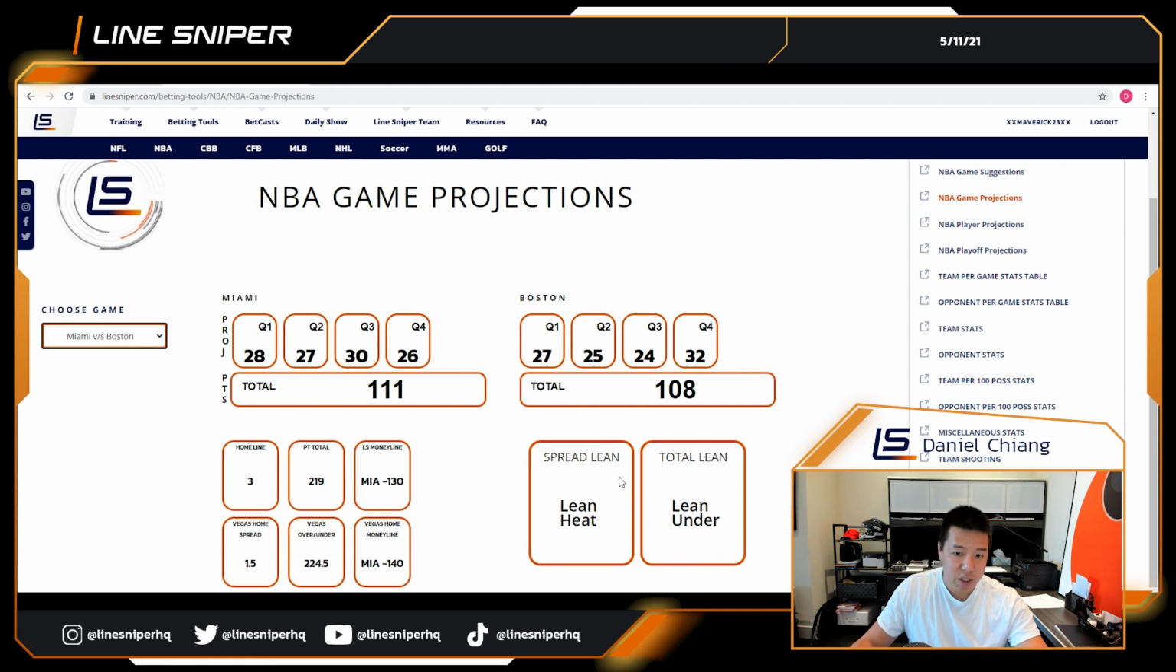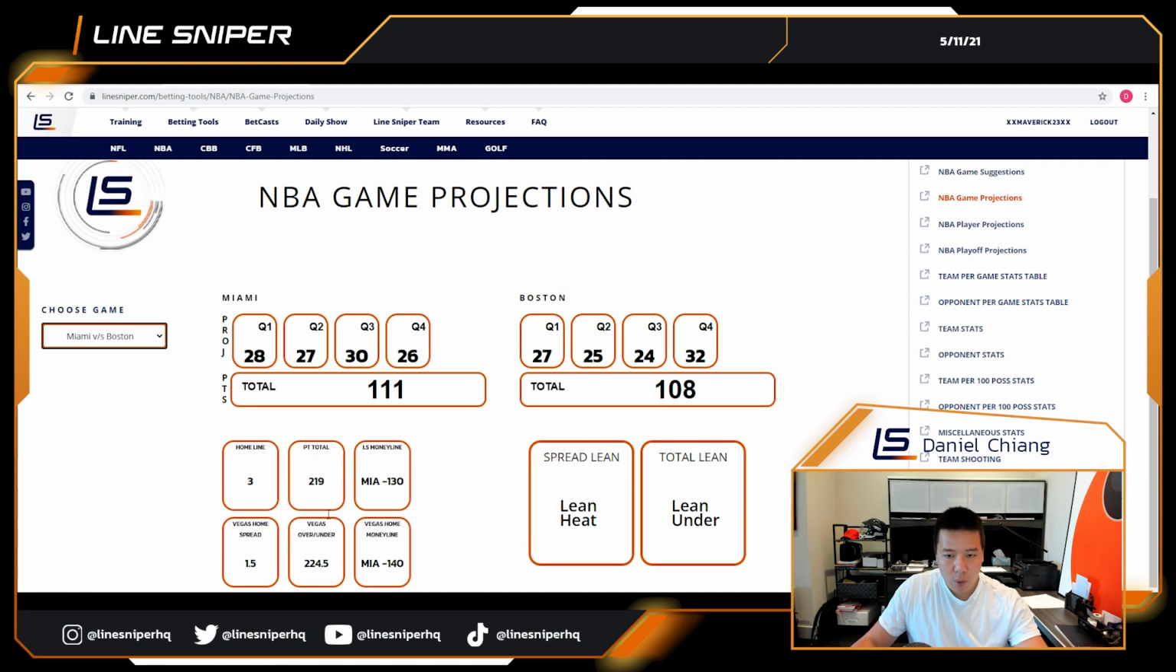So that means we have a small lean towards the Heat. Once again, we typically recommend a 2.5 to 3 point difference, but sometimes our data analysts will have a specific feeling on a game or a specific analytics-backed approach where they're identifying certain stats that aren't included in this game projection, and that's why they tend to lean the Heat in this game.